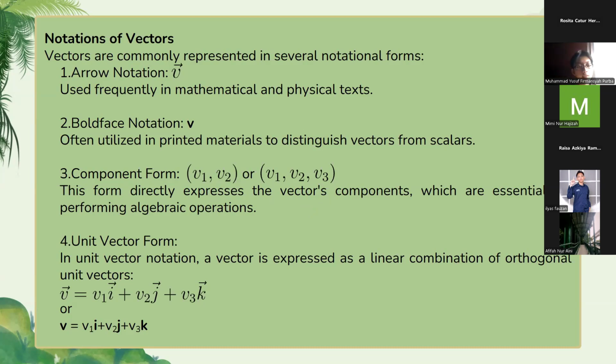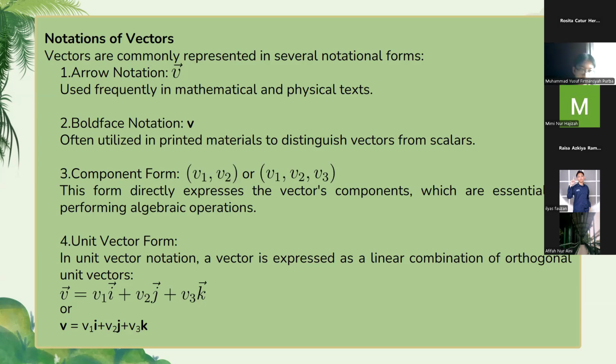And the last one is unit vector form. In unit vector notation, a vector is expressed as a linear combination of orthogonal unit vectors.